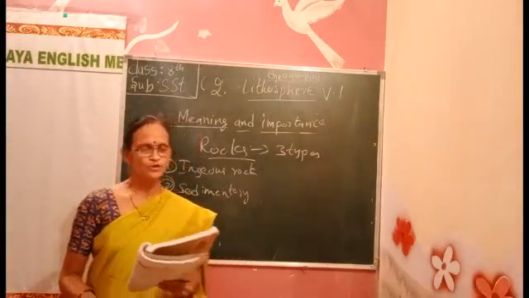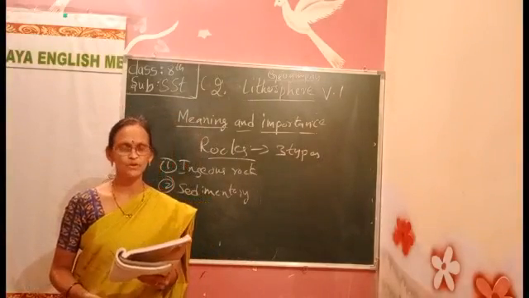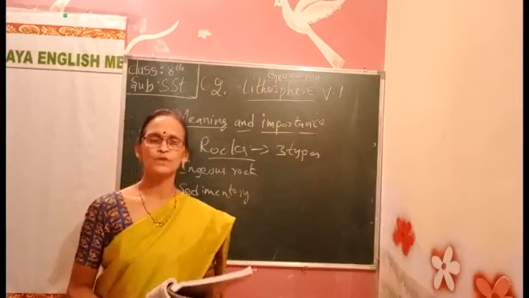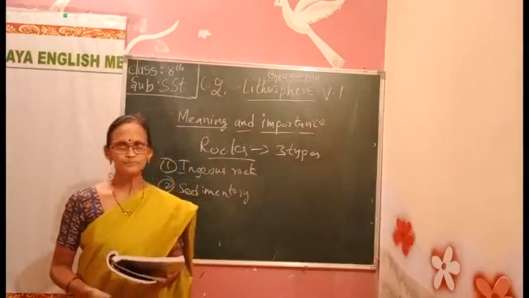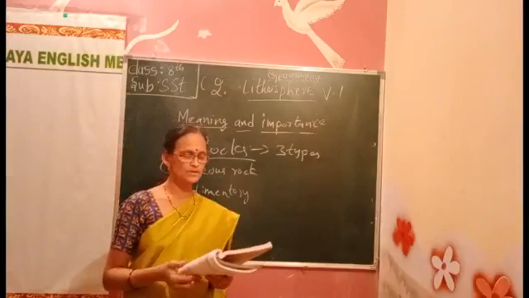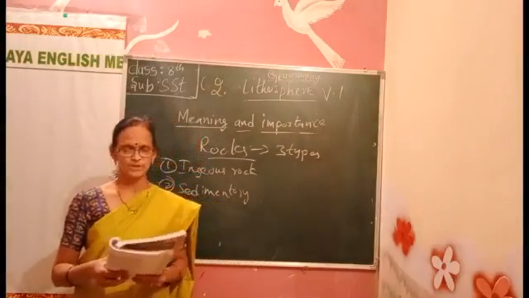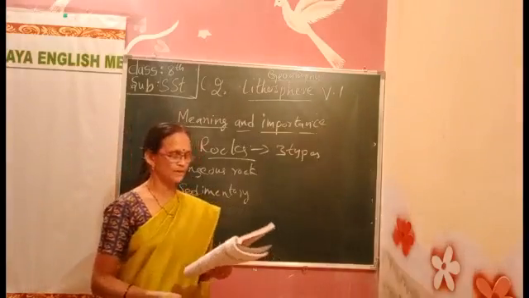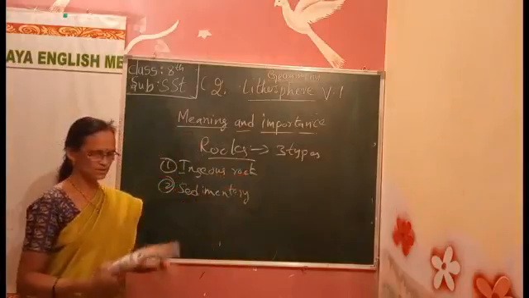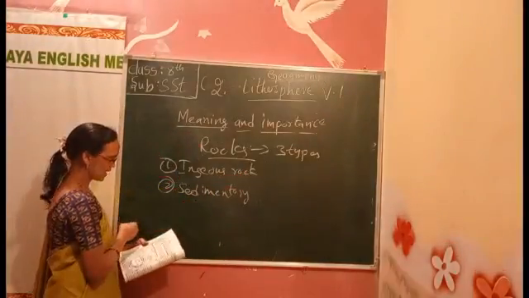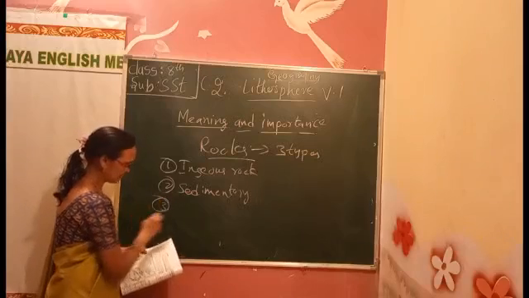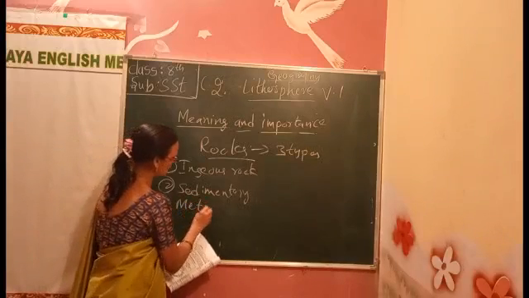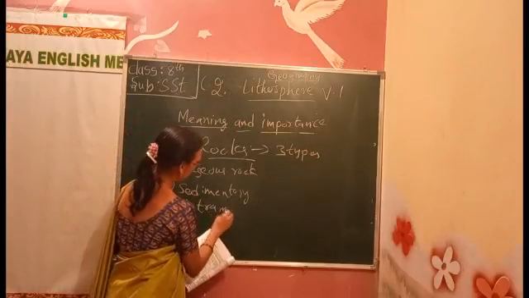Rocks are formed due to various natural processes, such as the wearing and tearing of rocks. On the basis of this mode of formation, rocks are divided into three types. What are they? Igneous rocks, sedimentary rocks, and the third one is the metamorphic rocks.